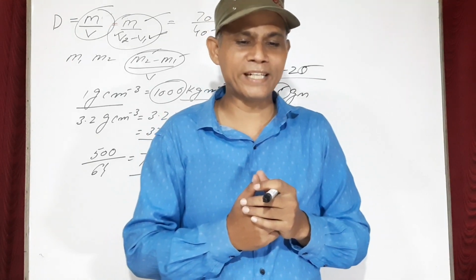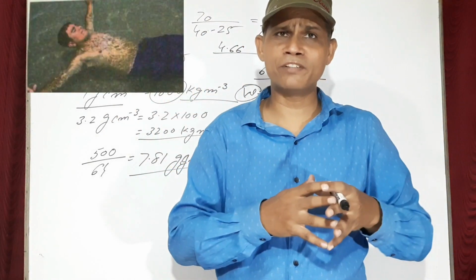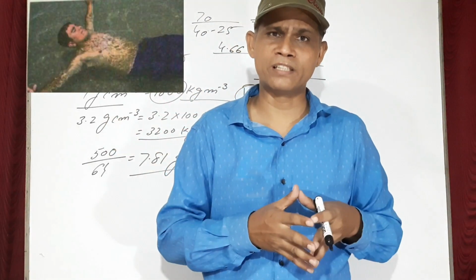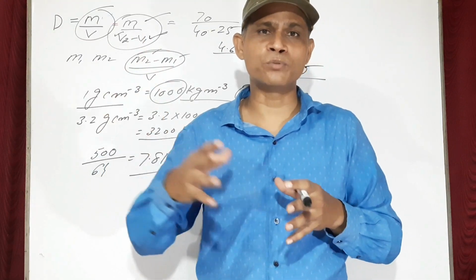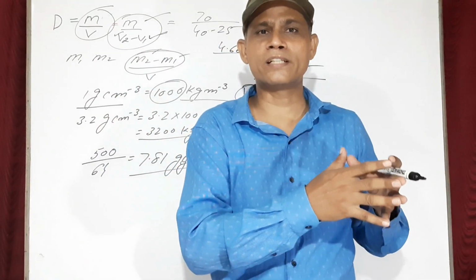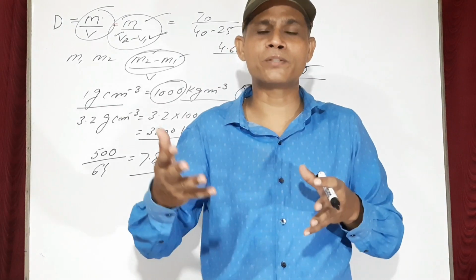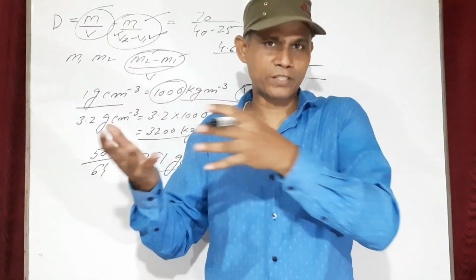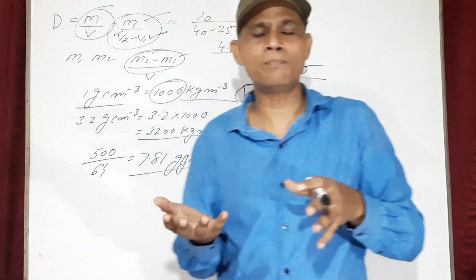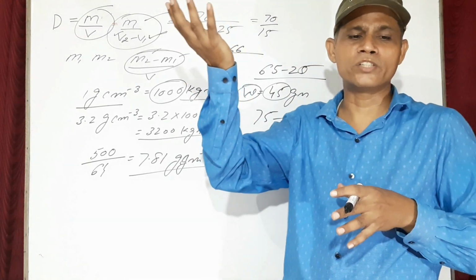Question number 43. A diagram is given to you. A person is floating on the sea. That sea is the Dead Sea, whose density is more. Since the density of the sea is more as compared to the density of the person who is floating on it, therefore the person floats on the sea water.